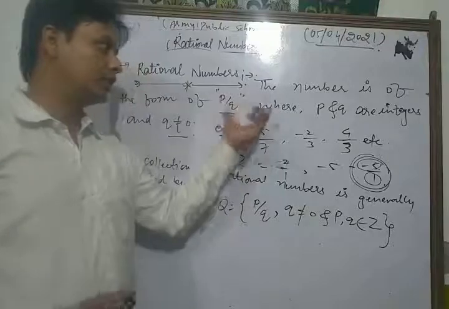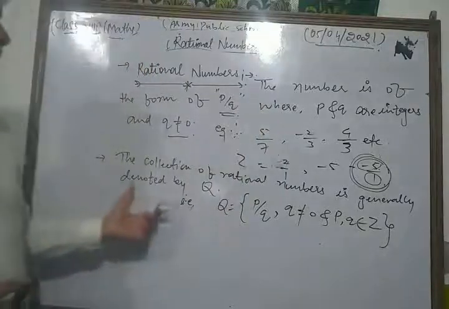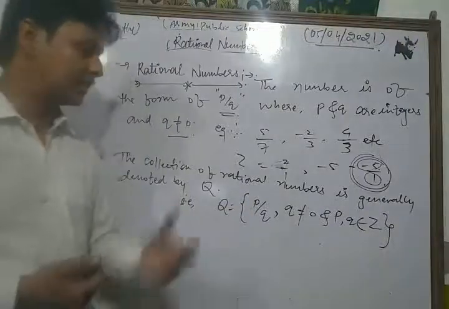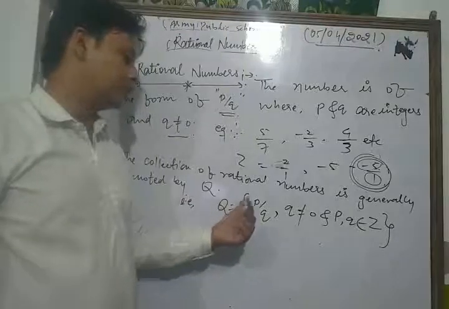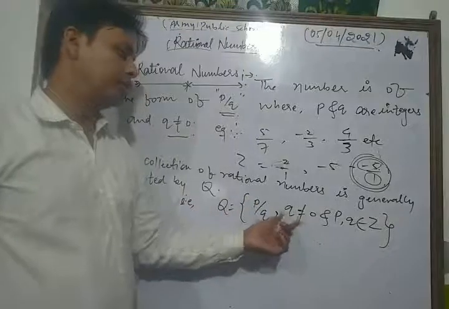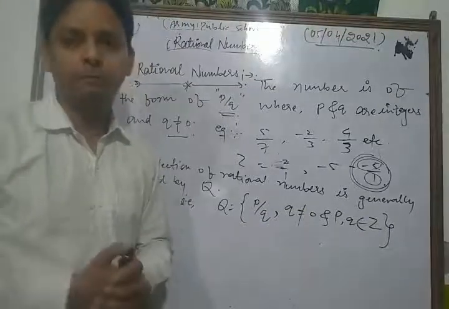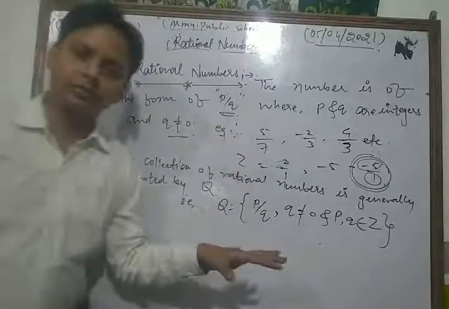So I just discussed that p and q are integers here. The set of all rational numbers is generally denoted by the letter capital Q, and capital Q is equal to p upon q, where q is not equal to 0 and p and q belong to integers. So this is the concept of rational numbers.